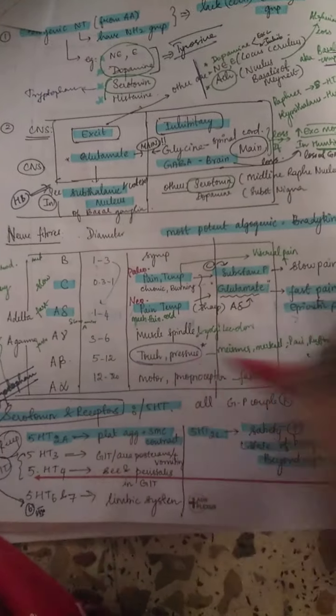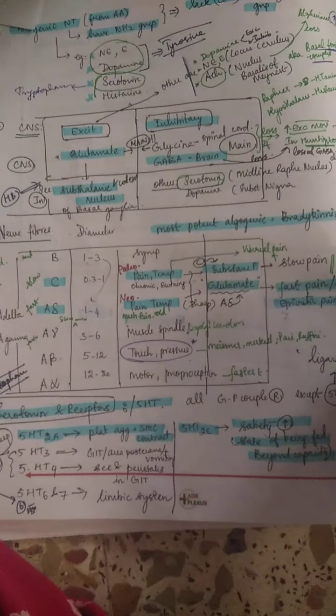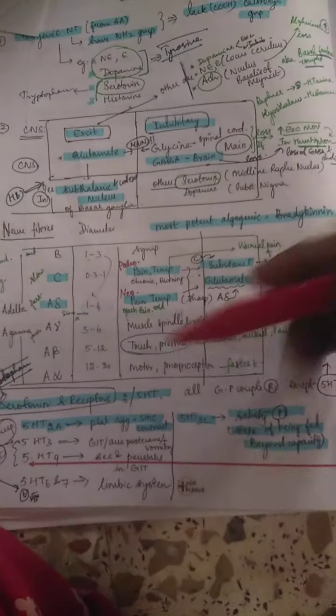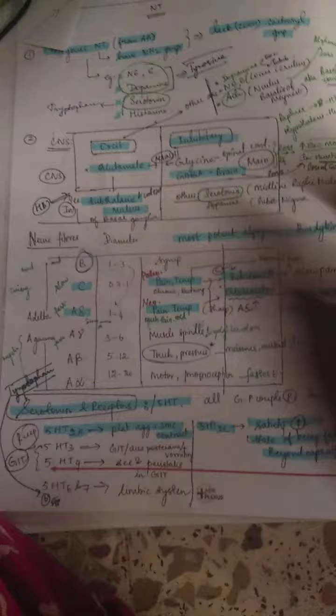A beta is touch and pressure. This is in the Meissner's, Merkel, Pacinian, and Ruffini corpuscles. And A gamma is the muscle spindles. That is also something we'll see in the reflexes. And B fibers are what carry the sympathetic sensations. Exactly. So that is it.